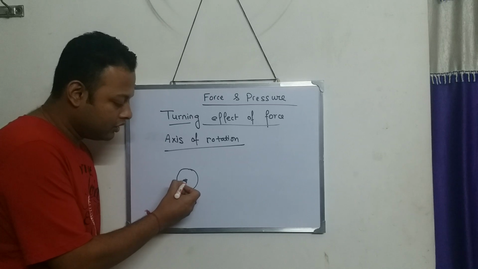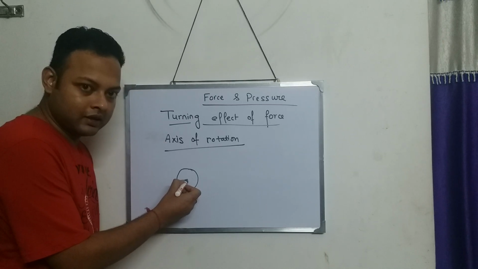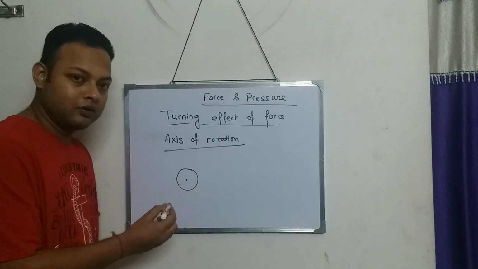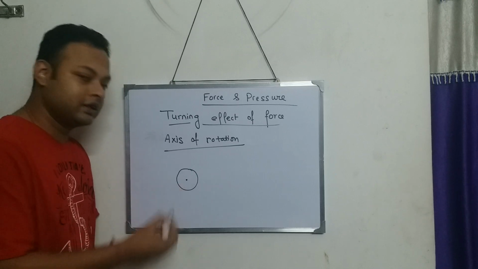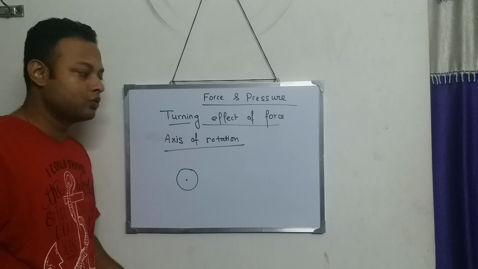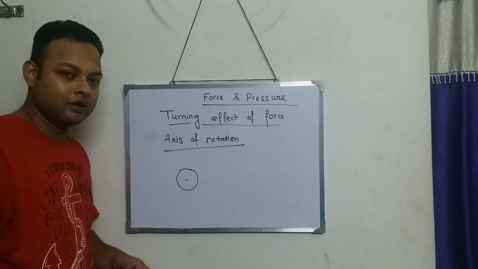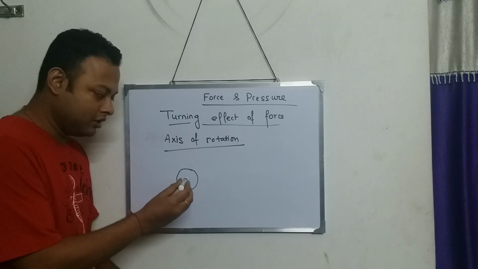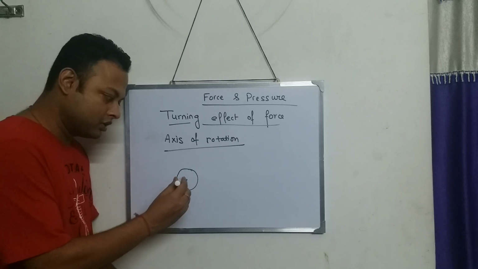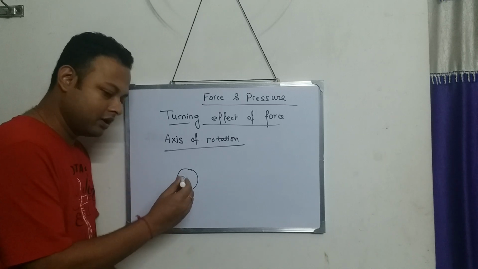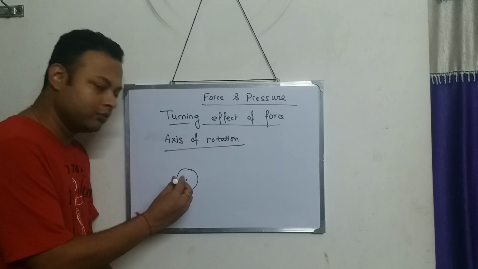Now, if I consider this as the nail, a line which is passing through the center will be what line? The line will be going into the board. See, from here, the line is going into the board.